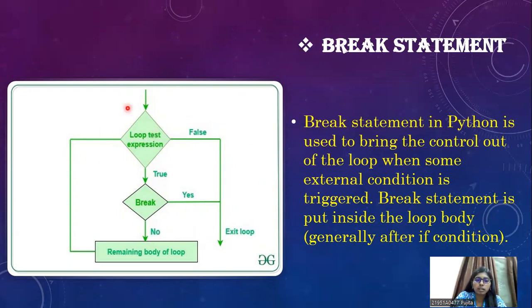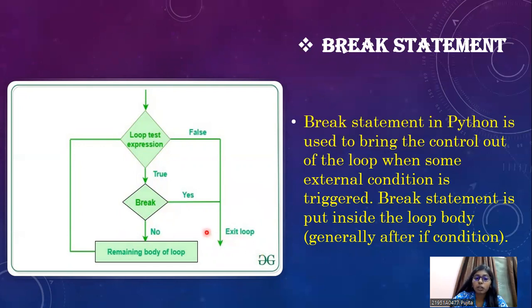Let's have a look at this flow chart. You take the loop test expression, and if it is true, then you use the break statement. If it is yes, then you exit the loop.